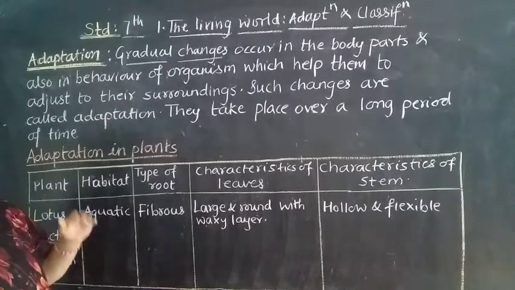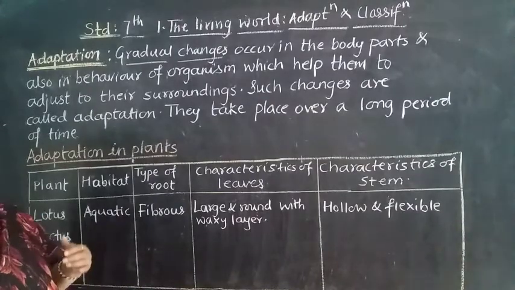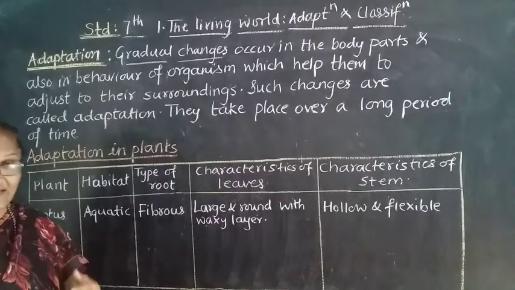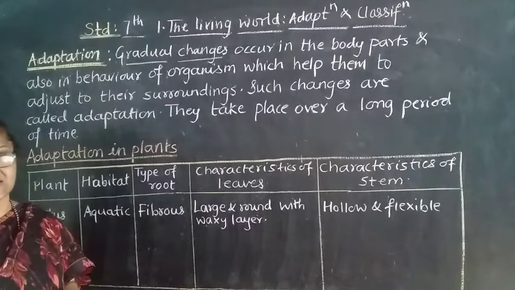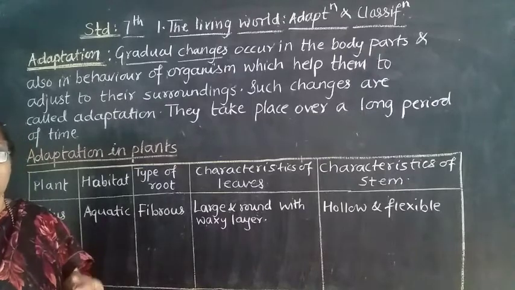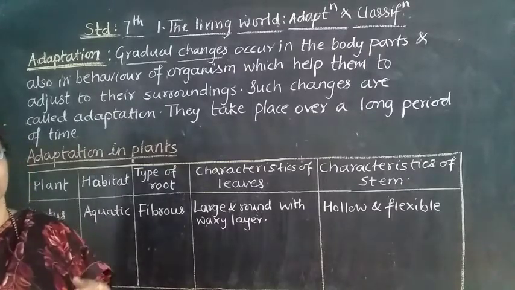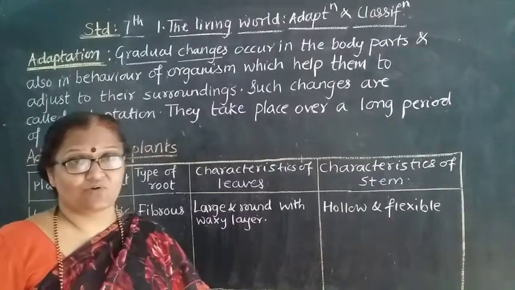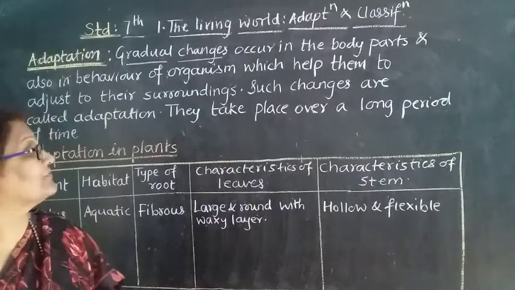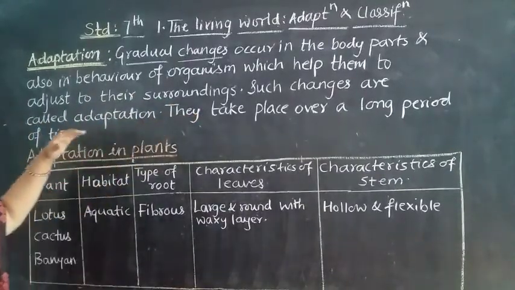Whenever there are changes in your body part or in your behavior, and these changes are due to the surroundings, because you want to live in or adjust with the surroundings, that is nothing but adaptation.